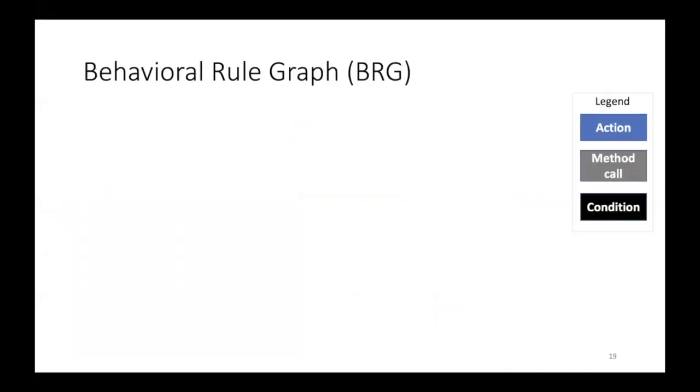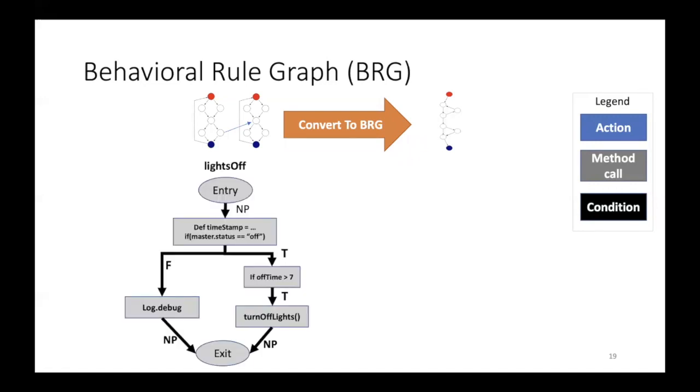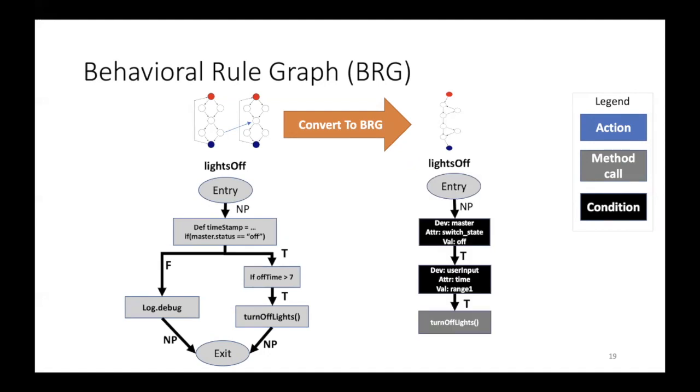After generating the ICFG, we convert this ICFG into BRG. Basically here we're identifying the APIs that are related to our analysis and will be affecting the IoT environment. And here we are relying on the SmartThings documentation for identifying this set of APIs. As an example, for lights off, this is the CFG. We iterate each node to generate the BRG nodes of each node in the ICFG. Then we iterate each statement.